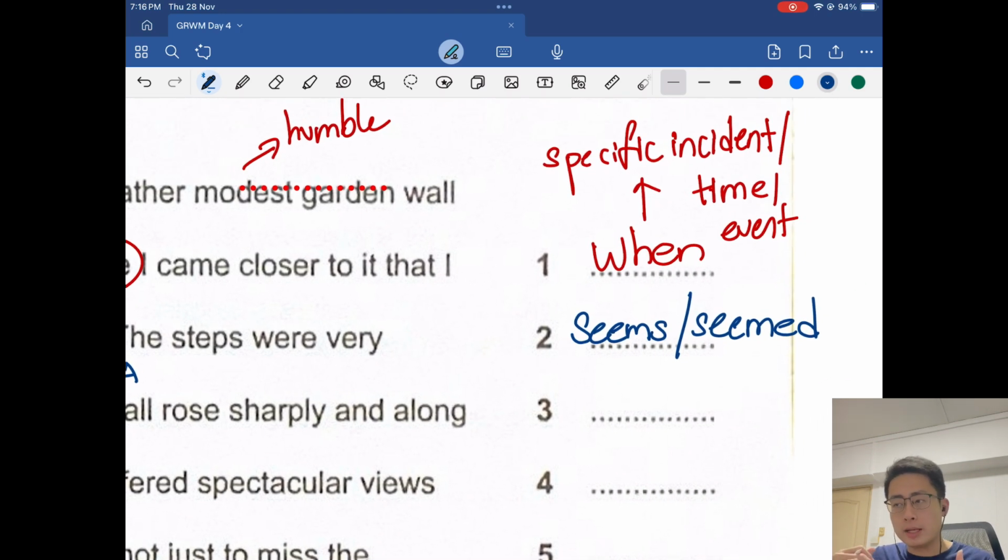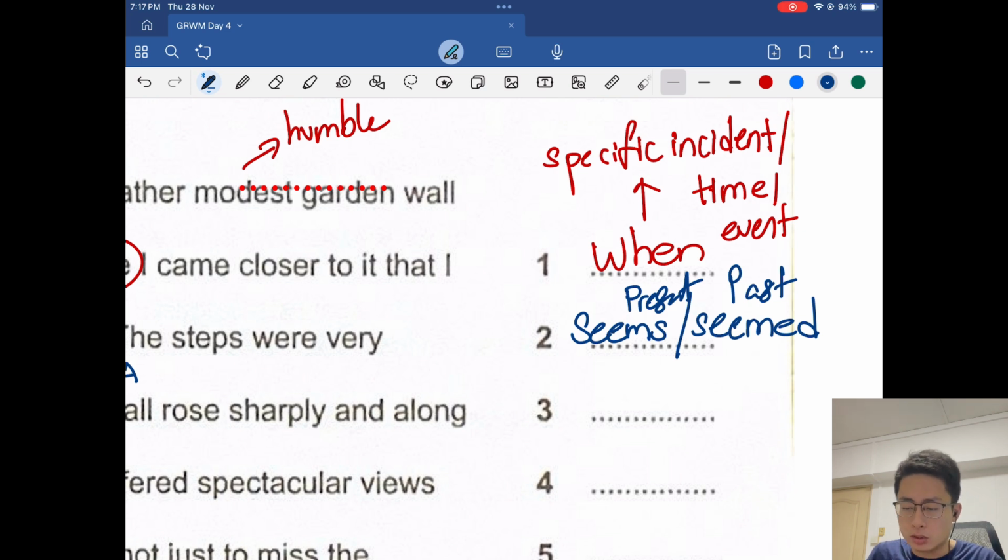So the question you might be asking yourself now is, which one do I choose? Is it going to be the present tense? Allow me to write it down. Is it going to be the present tense or the past tense? We have to pick one, 50-50. There's no gambling here, there's no guessing game here. We need to know the rule.